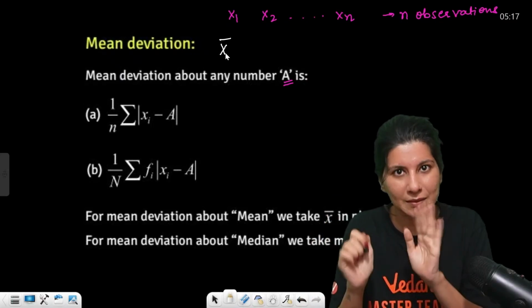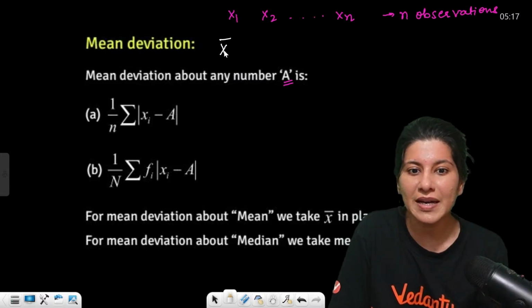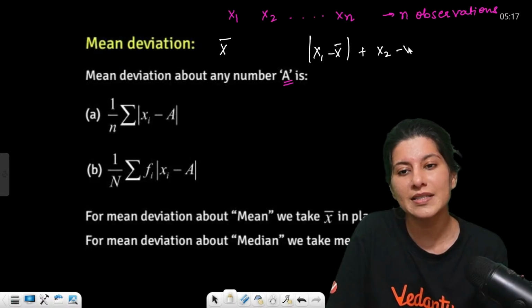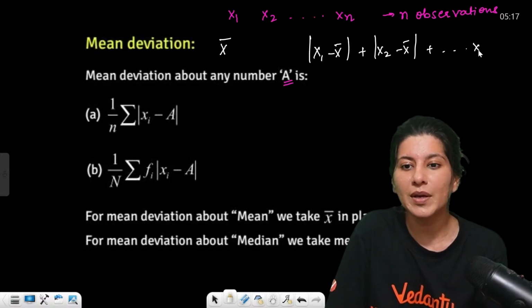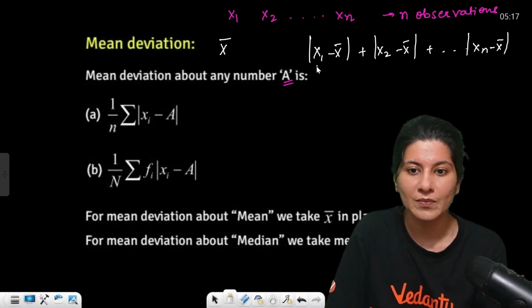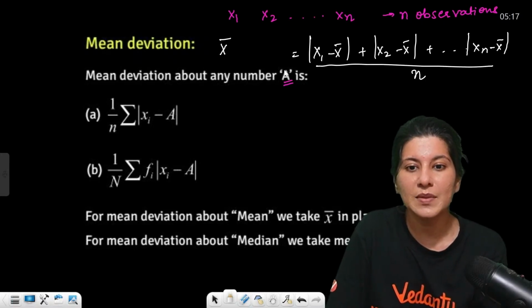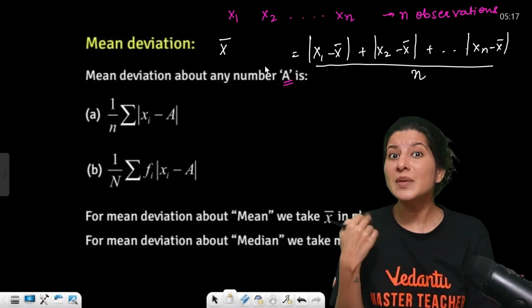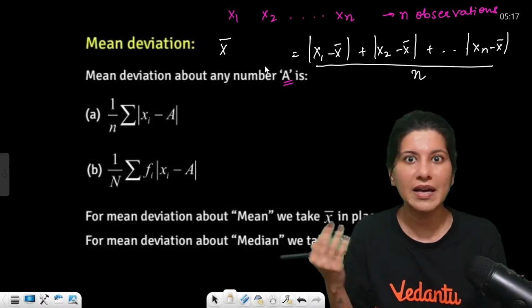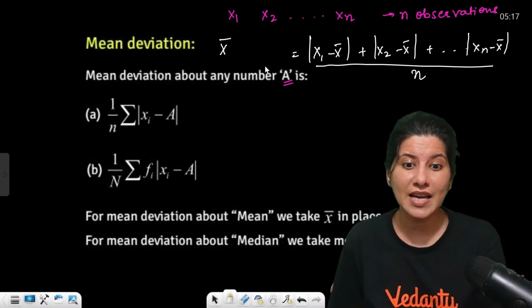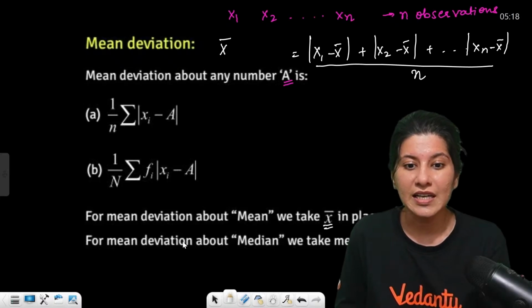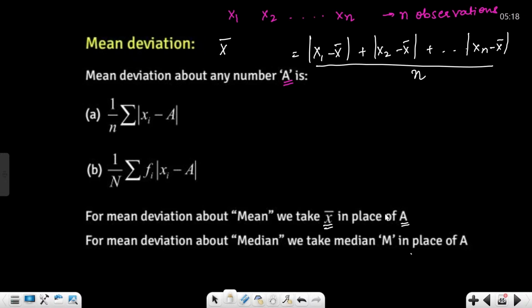Are you understanding? Let me show you. So x1 minus x bar mod plus x2 minus x bar mod and all the way up to xn minus x bar mod upon n is your mean deviation about mean. If mean deviation about median is asked, then you just replace mean by median. So for mean deviation about mean, we take x bar in place of a, and if mean deviation about median, we take m in place of a.